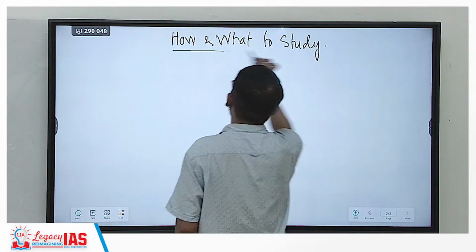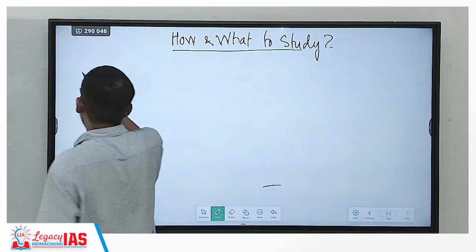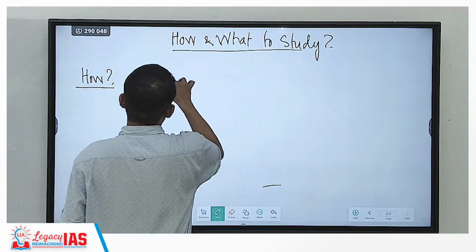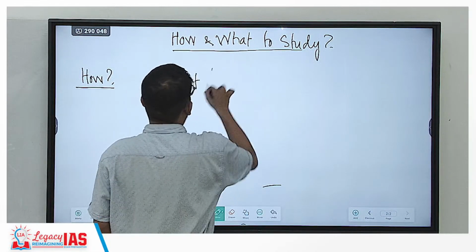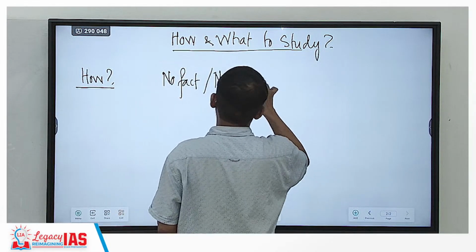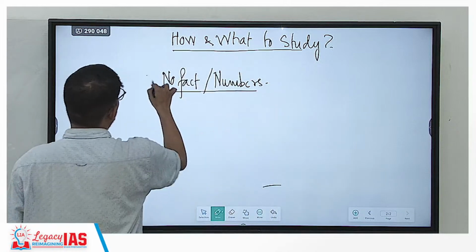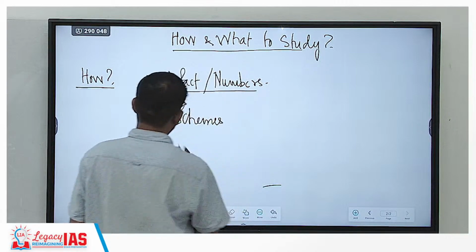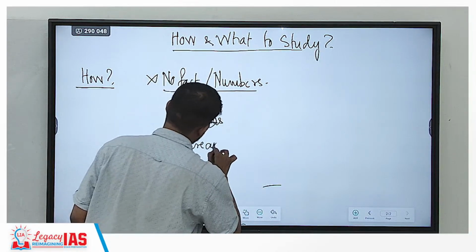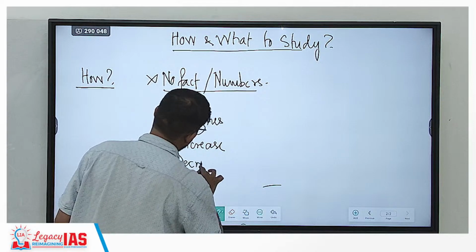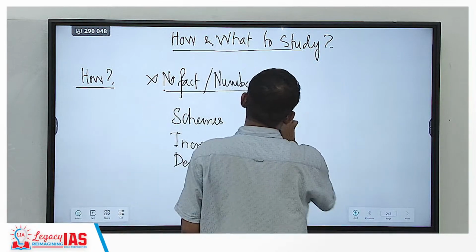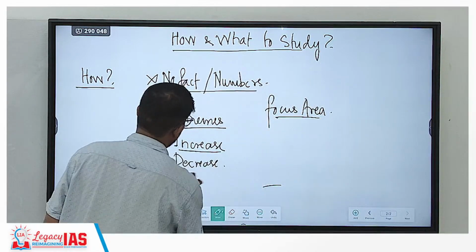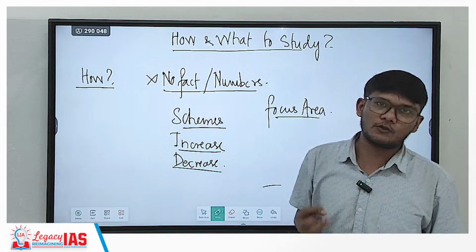Okay, let's start very firstly with this. If I have to say how to study, I said no facts or numbers to be mugged up. Okay, this is not required. Then what is required? What is required is the schemes that the government mentions, the increase in important sectors, the decrease of budget in the important sectors, the focus area of the budget. All these things are required and that is exactly what we will see today.